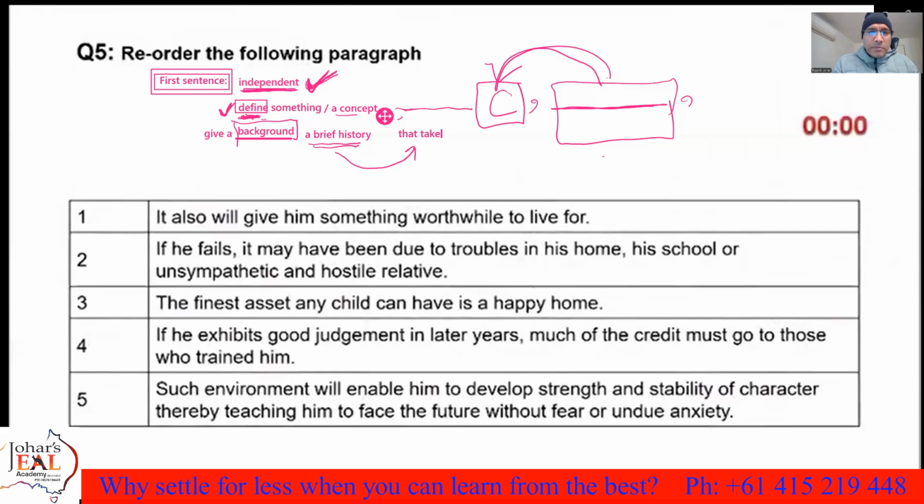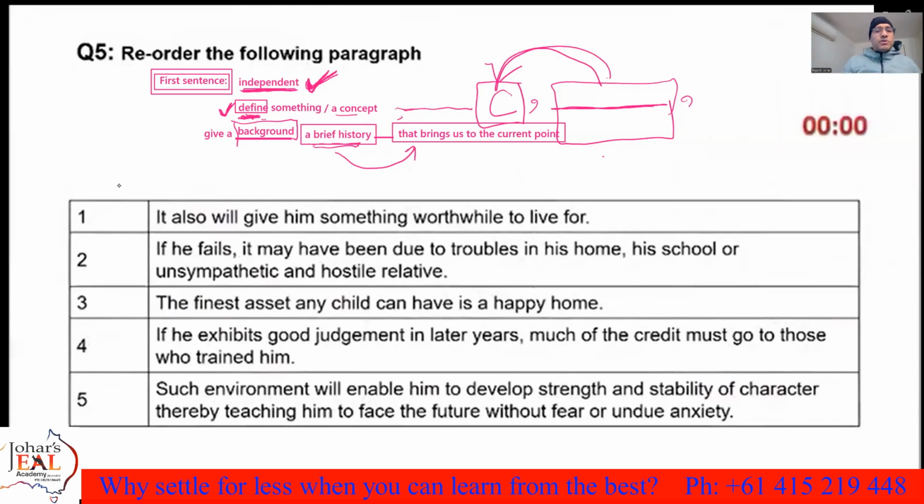That brings us to the current point. So that's the background. Many people have heard the word background, but what it actually is, is a brief history that brings us to the current point. Now, what about global warming? These are a few things that can help you find the first sentence.